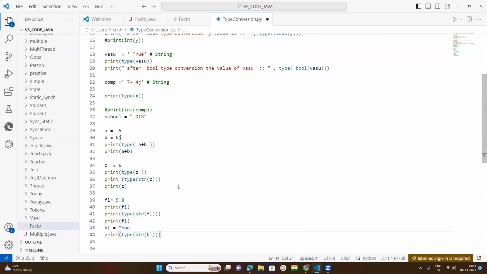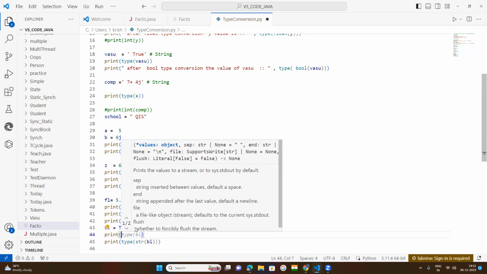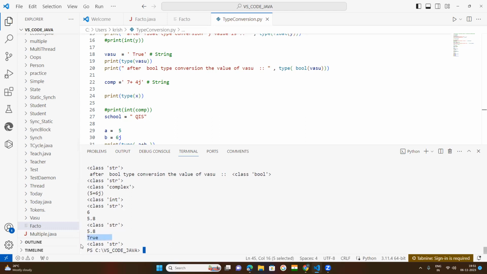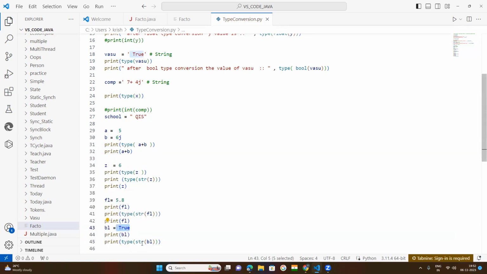So see, before this, take a printout. This one, print BL. BL is a variable which is holding the boolean value True. It prints bool. After that, with the string function, its type is equal to what? String. So see, True is a boolean value. After conversion, it becomes string. Okay. So your boolean value can be converted into a string. Your float value can be converted into a string by the string function.